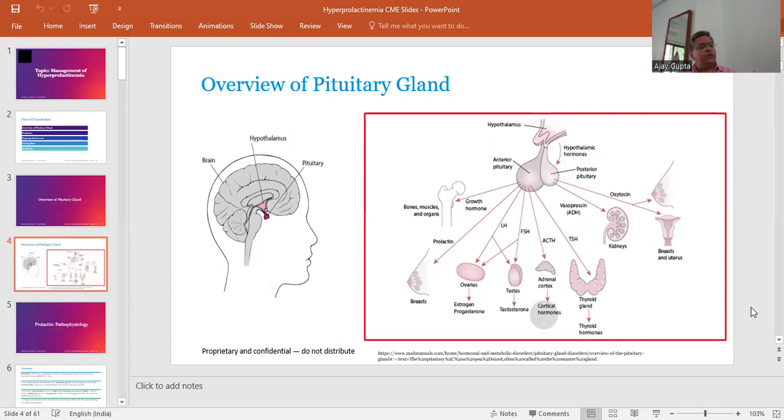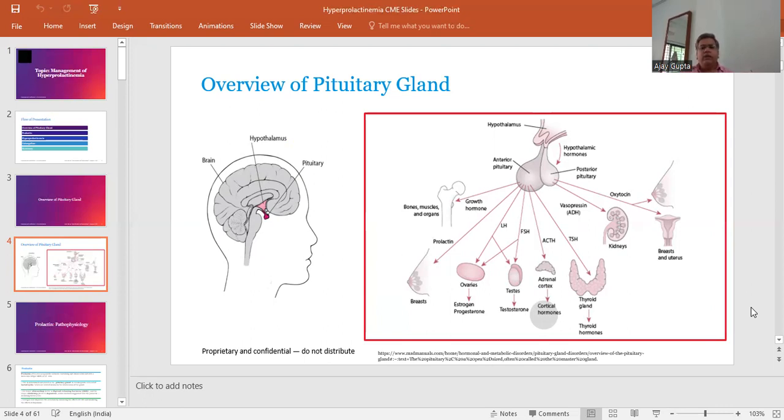Other hormones secreted from the anterior pituitary are luteinizing hormone and follicle stimulating hormone. Both of these hormones ultimately act on the ovaries in the female and testes in the male. In the ovaries, they are responsible for estrogen and progesterone production, and in the testis, for testosterone production and spermatogenesis.